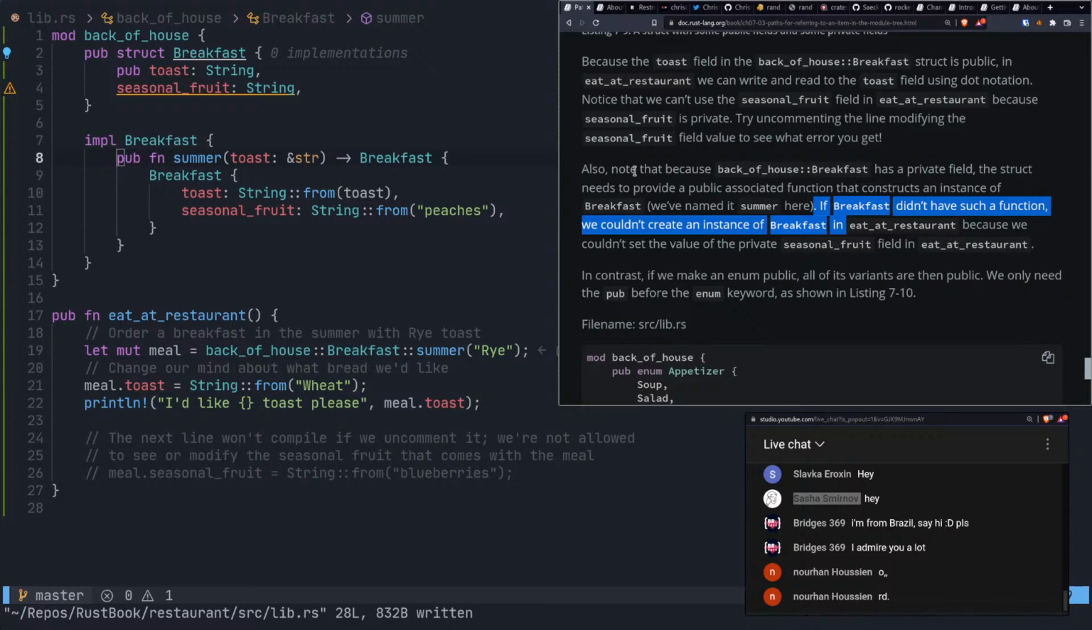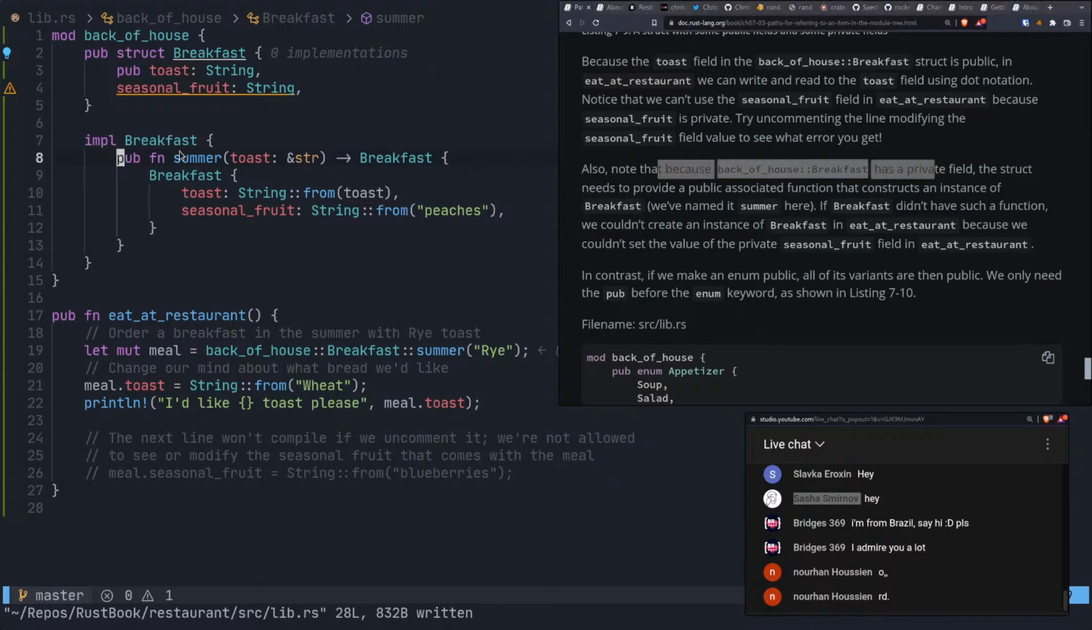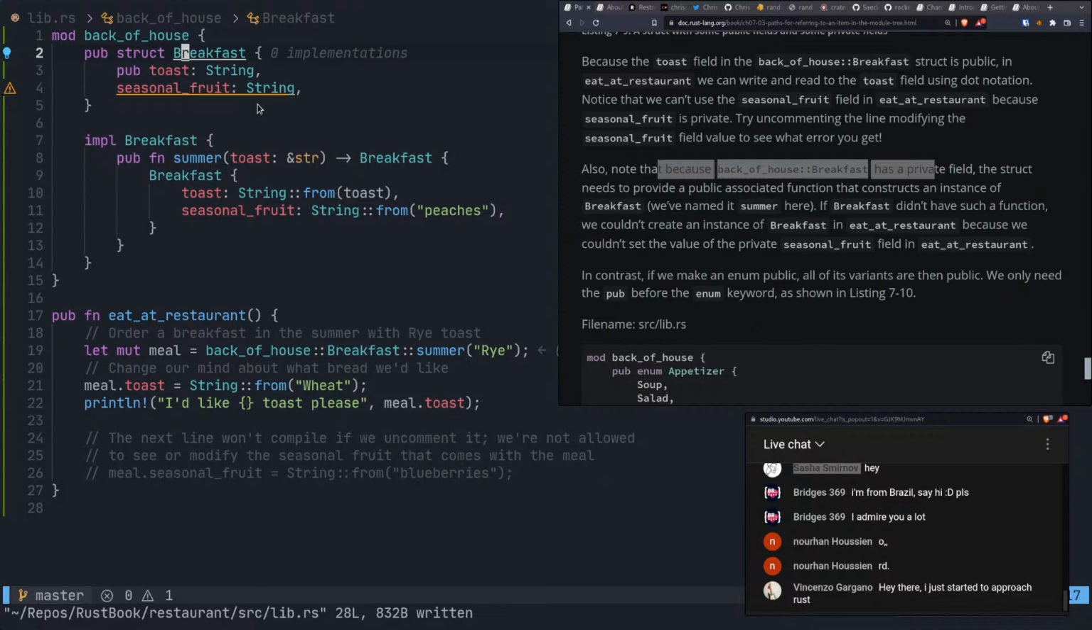Wait, why not? Note that because back-of-house breakfast has a private field. Oh, yeah. This private field, we can never construct this. Like, we could never ever just construct this thing because it has this seasonal fruit aspect in it. So because it has the seasonal fruit field in it, we're not able to construct this on our own.